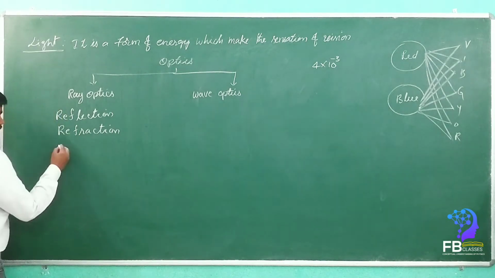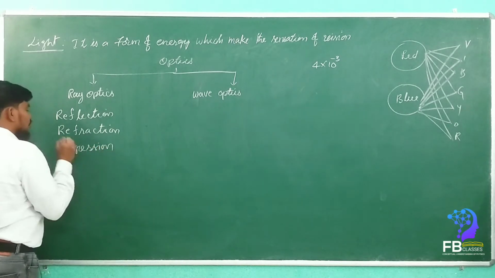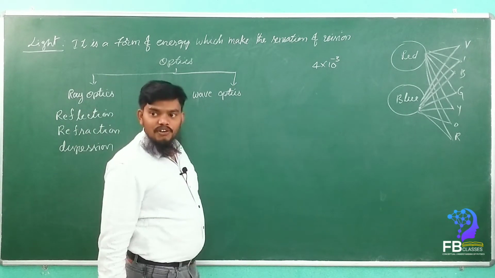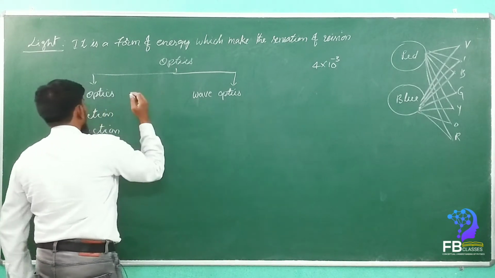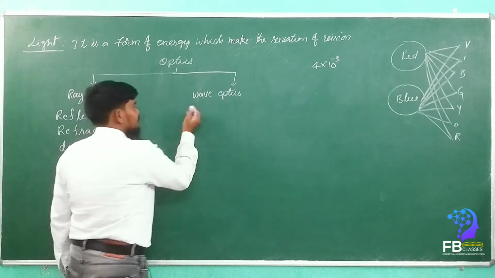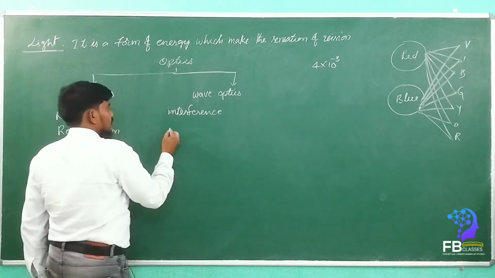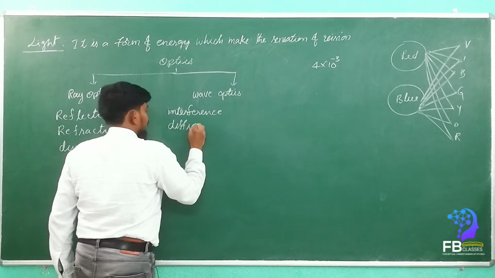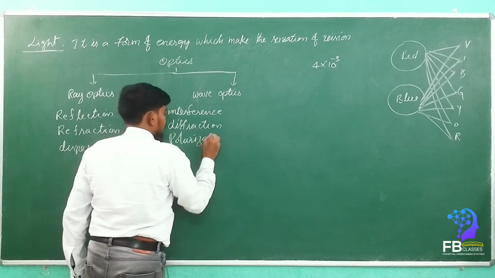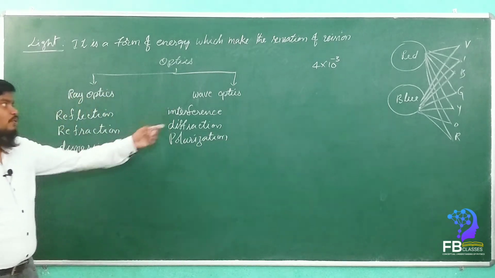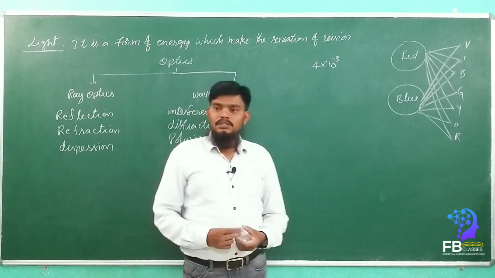Under wave optics we learn the phenomena of reflection, refraction, interference, diffraction, and polarization. These are the properties we learn under wave optics, and those are the properties we learn under ray optics.